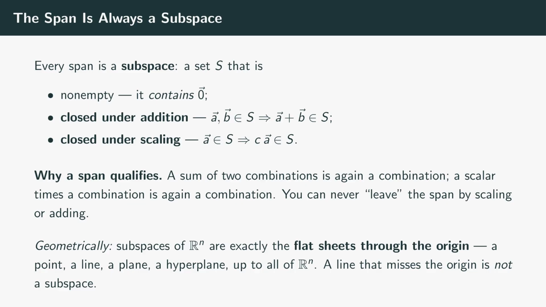Geometrically, the subspaces of Rn are the perfectly flat sheets that pass through the origin: a single point, a line, a plane, higher flat sheets, all the way up to the entire space. And here's a subtlety worth remembering. A line that misses the origin is not a subspace, because it doesn't contain the 0 vector. Spans always go through the origin.